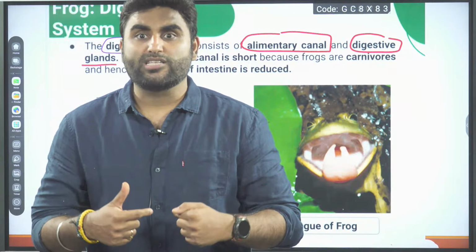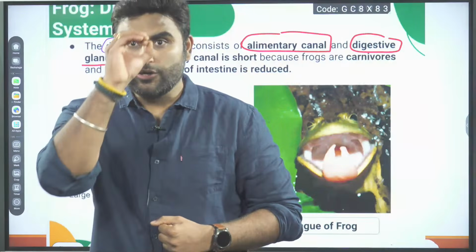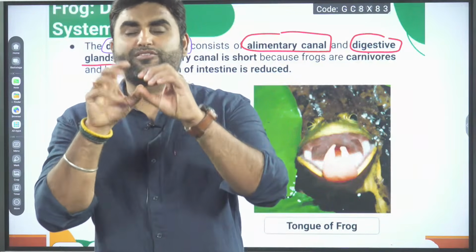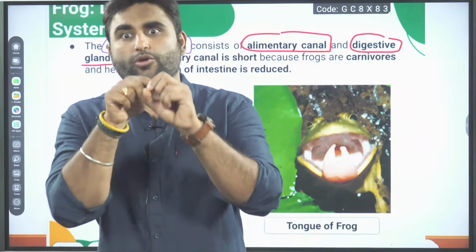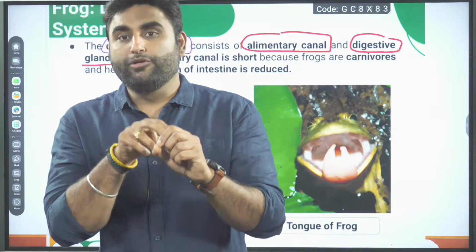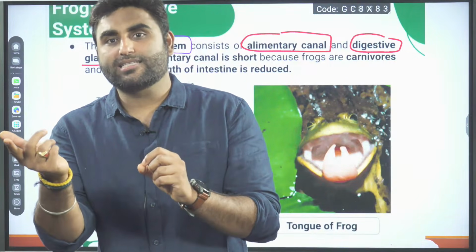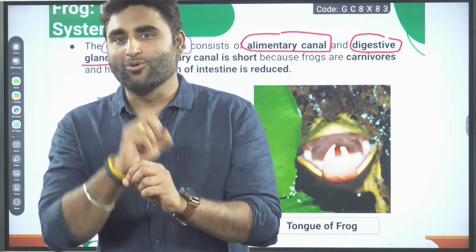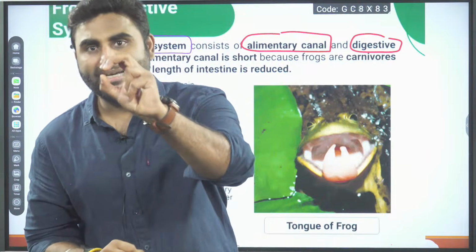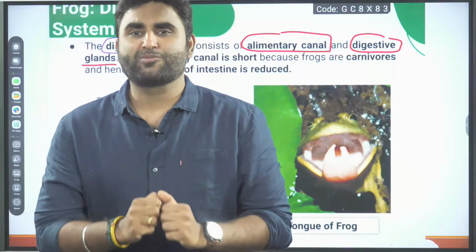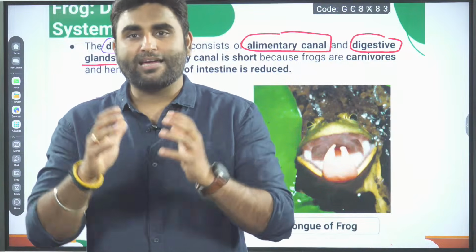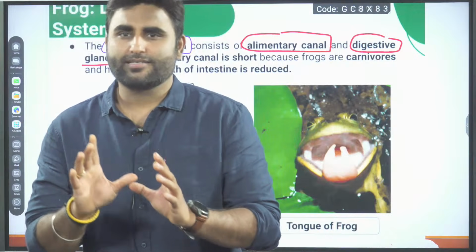Small intestine is called small not due to length, but due to diameter. The diameter is smaller because of the villi inside. Due to the villi, surface area increased, but the lumen became narrow. Large intestine colon diameter is big, so it is called large intestine.